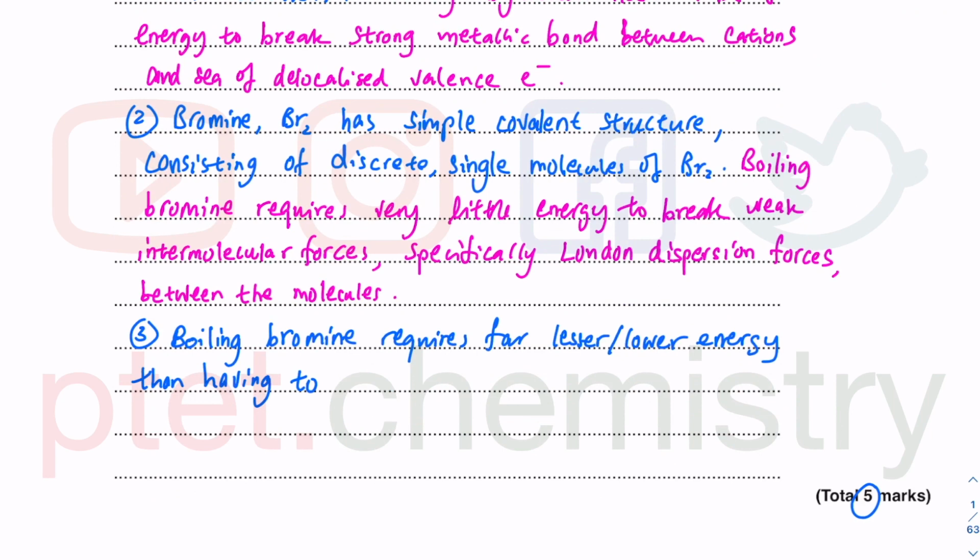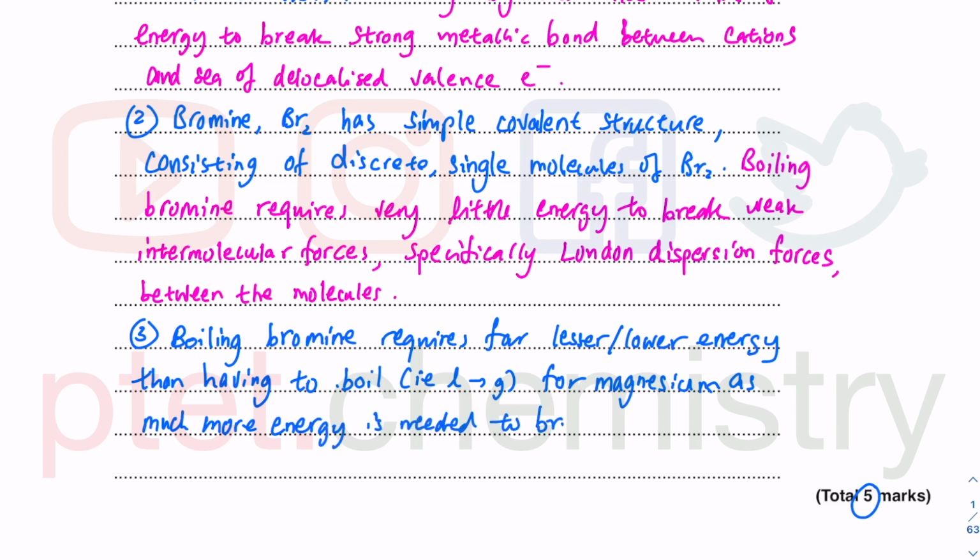So we talk about boiling, that is liquid to gas, for the magnesium, as we do need much more energy, a much greater amount of energy, to break this much stronger bond.